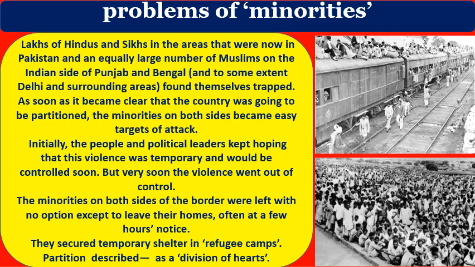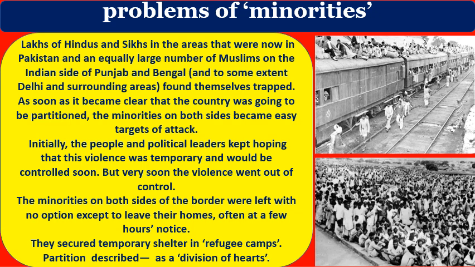When India was going to be divided into two countries, remember that example in the Punjab area: Hindus are the majority and Muslims are the minority. Punjab was divided so that Muslims became minorities there. And in Bengal, Muslims are the majority and Hindus are the minorities. So like this, in different parts of India, in some areas Hindus became minorities and in other areas Muslims became minorities.